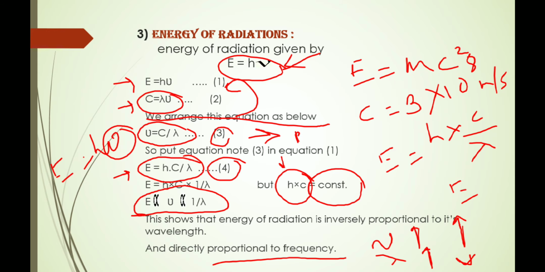Then we take the next equation, that is equation C is equal to lambda into nu. C is the constant, that is the velocity of light, which is equal to 3 into 10 raised to 8 meter per second. We rearrange this equation and put it in equation number 1, and then we get equation number 4. From equation number 4, we can say that h into c is constant. So energy is directly proportional to frequency and frequency is inversely proportional to wavelength. So this is the equation.